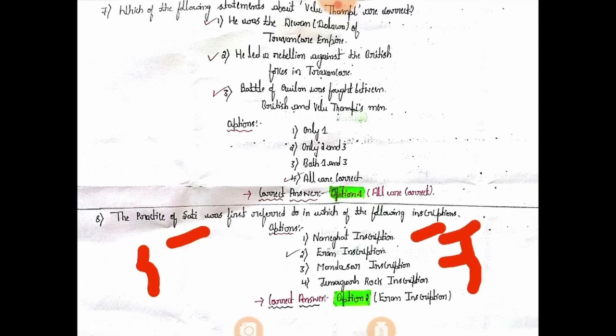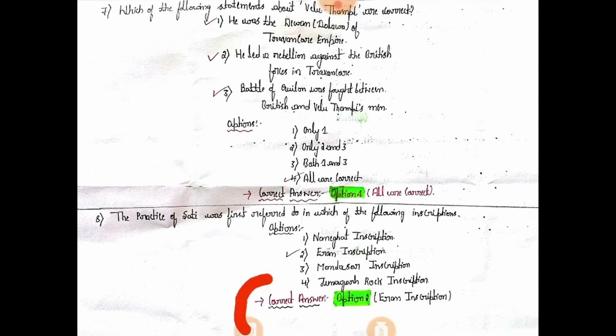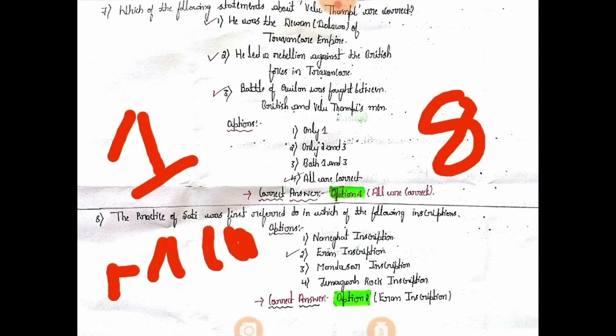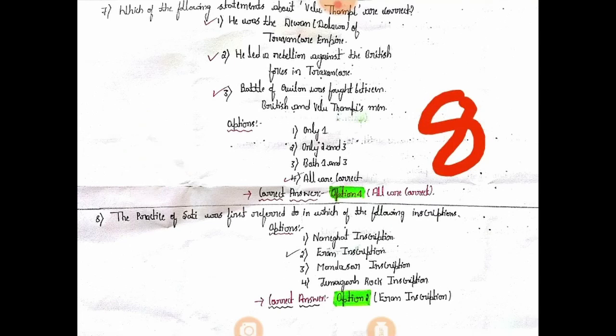So, moving on to the 8th question. The practice of sati was first referred to in which of the following inscriptions? The options provided are the Nanaghat inscription, the Eran inscription, the Mandasor inscription, and the Junagadh rock inscription. The correct answer is the Eran inscription, that is option 2. So these are the 8 questions that you will find in part 1 of the most important MCQs for history.